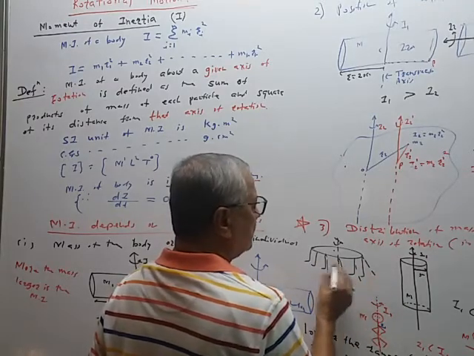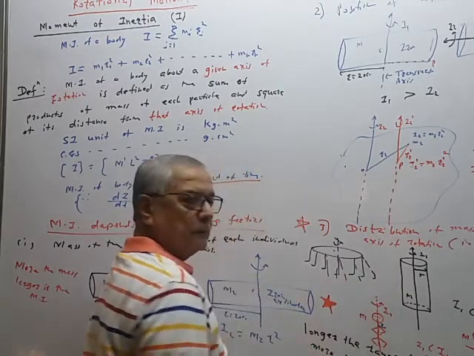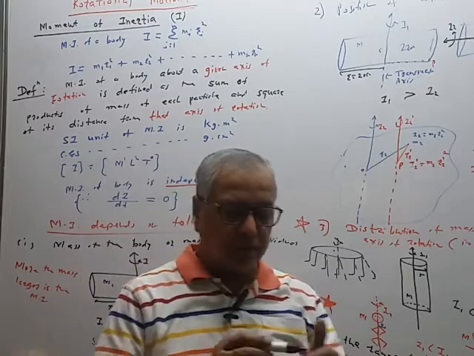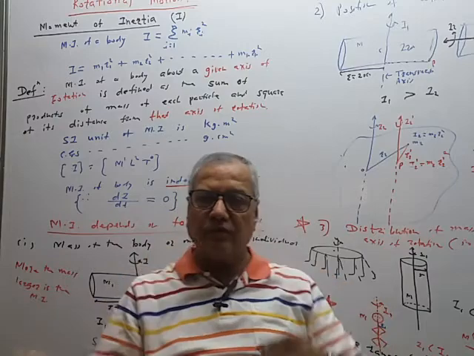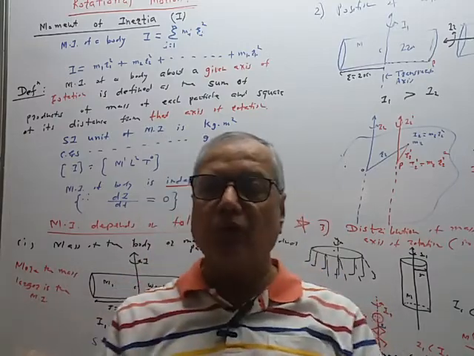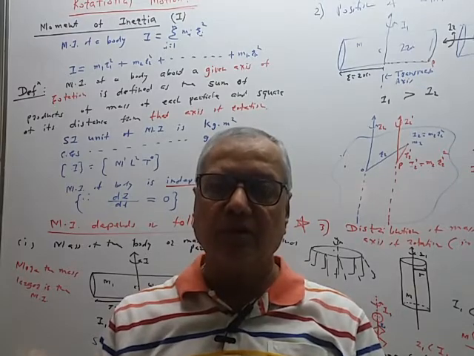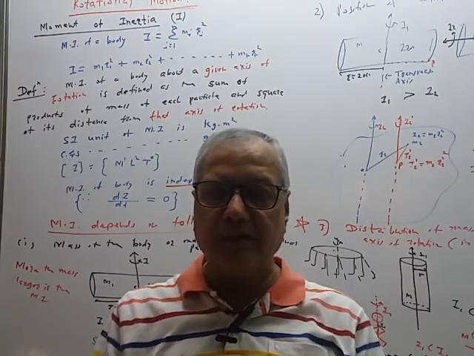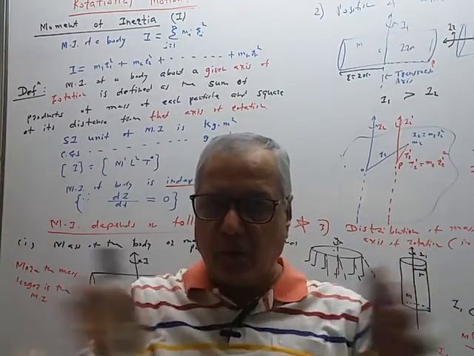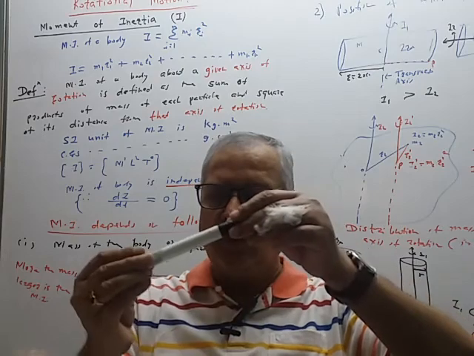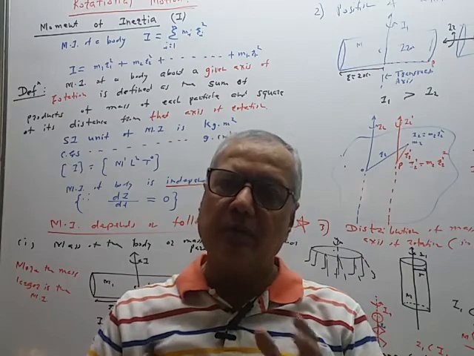So their distance from center increases. So in this position, more moment of inertia than in this position. So the objects suspended from that ring, they move away as the speed increases. We have seen the example of centrifugal force. So in all circular motion, due to the centrifugal force, the body has a tendency to go away. In merry-go-round, the objects suspended from the ring, they move away like this. So as they move away, the distance from the axis of rotation increases, therefore MI increases.